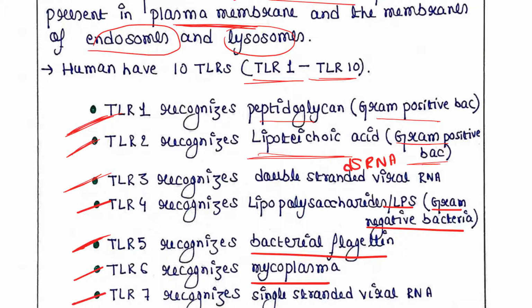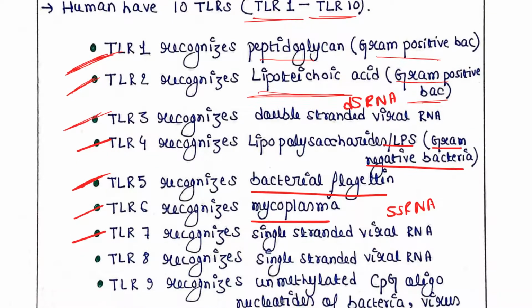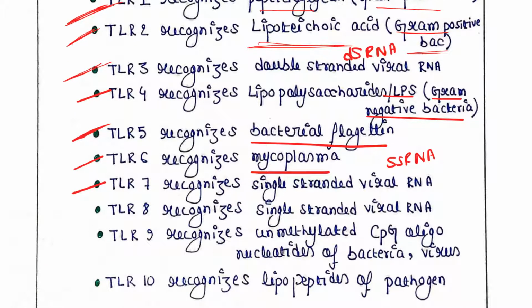TLR7 recognizes single-stranded viral RNA, whereas double-stranded viral RNA could be recognized by TLR3. TLR8 recognizes single-stranded viral RNA like TLR7. So TLR7 and TLR8 both can recognize single-stranded viral RNA.